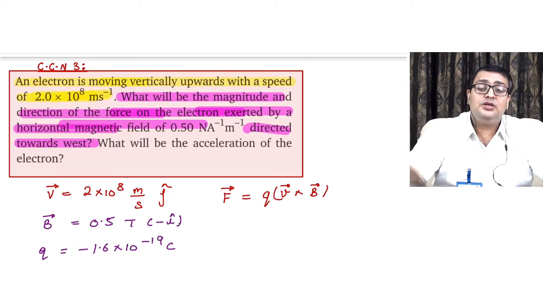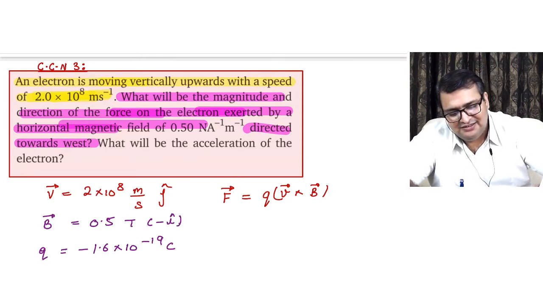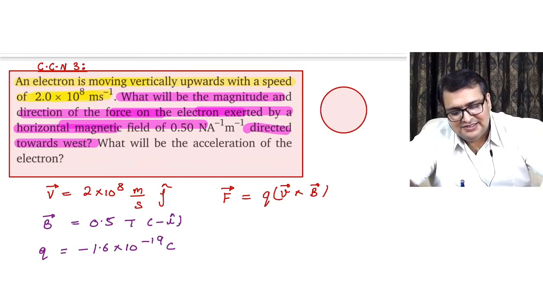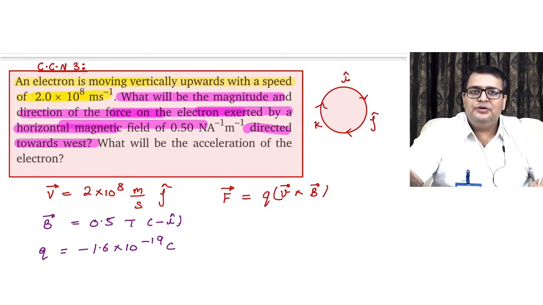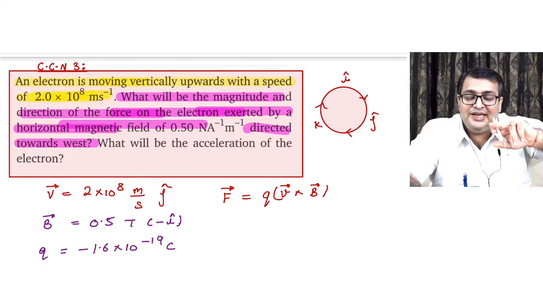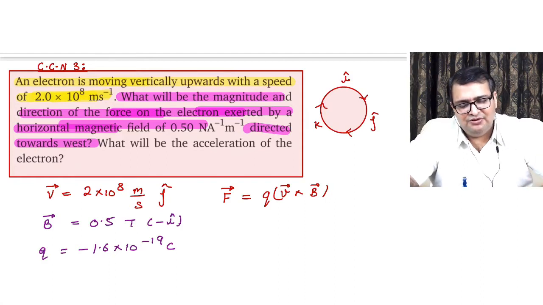Now how to take this cross product? If you have forgotten, don't worry. Why fear when Himanshu sir is here? So now let us understand. This is a circle. Okay, this is i, this is j, and this is k. Now a very simple thing over here: if we are moving from i to j in the direction of arrow, the cross product is k cap.